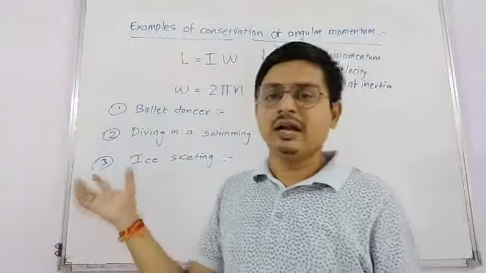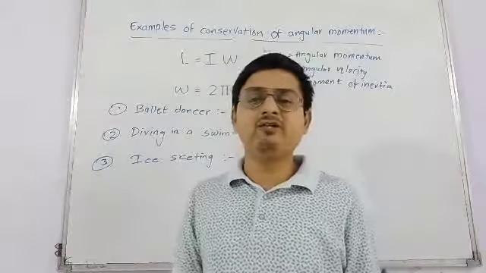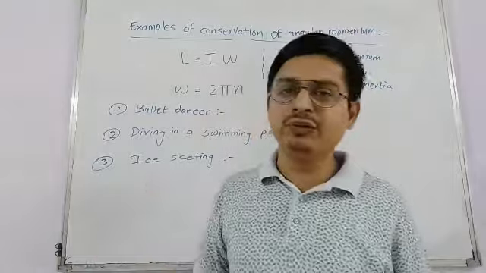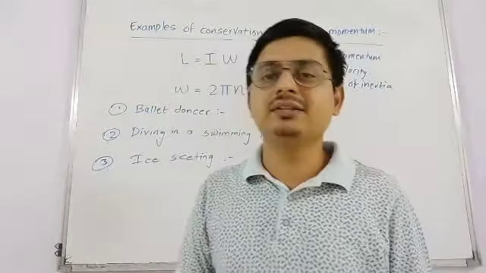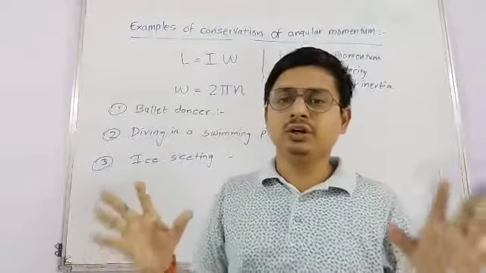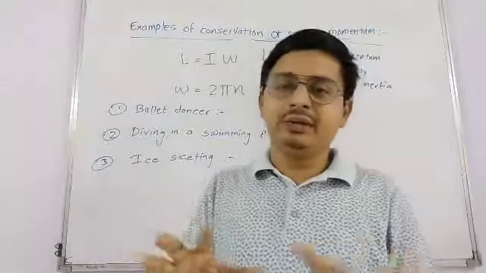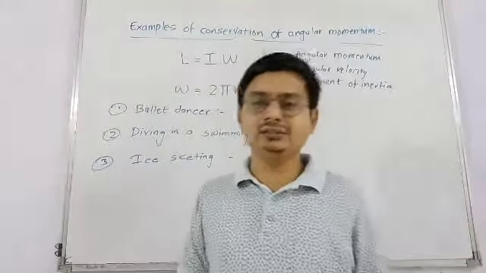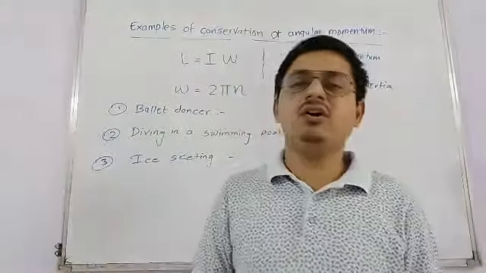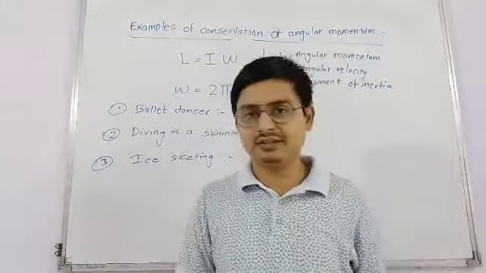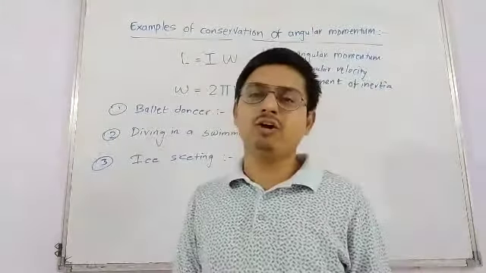That's it. And after that we have one more example, that is ice skating. In that, if we wish to move with a higher velocity, the moment of inertia should be less. To reduce the velocity or to stop the motion of the ice skating, we stretch our legs and arms so that the velocity or the frequency of the motion decreases. So these are some examples of conservation of angular momentum.